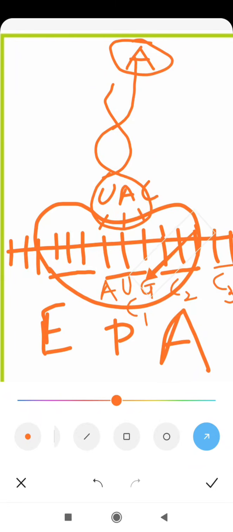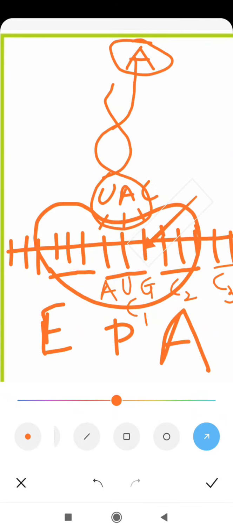See, this is exceptional. The first amino acid, methionine, is carried by the tRNA. This is the tRNA molecule. This is the amino acid. This is the anticodon of tRNA. The first amino acid brought by the first tRNA is accepted at the P site. The first tRNA lands itself on the P site.